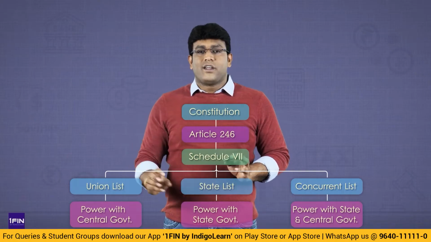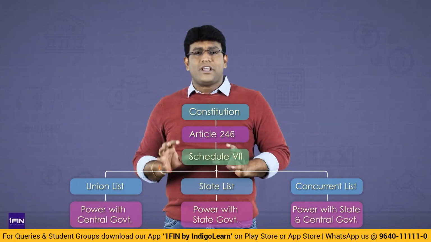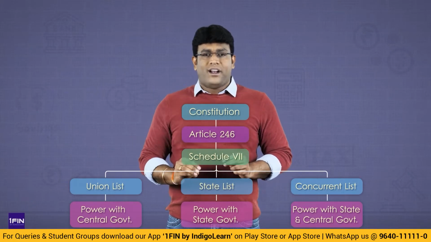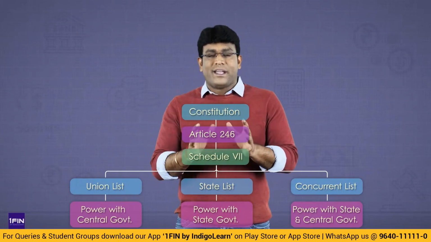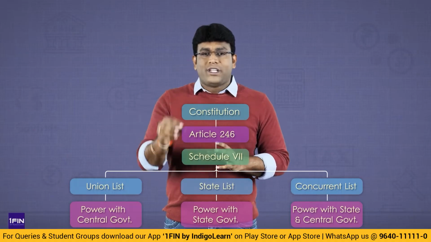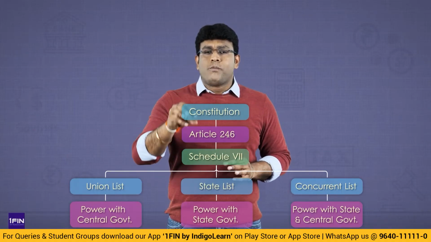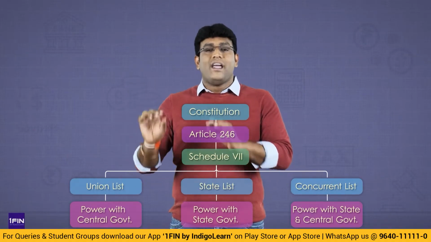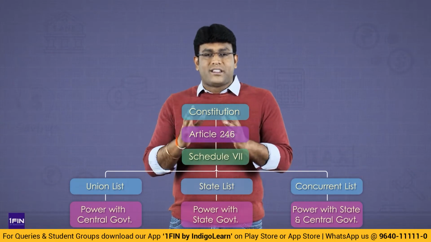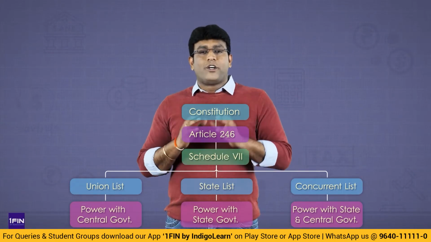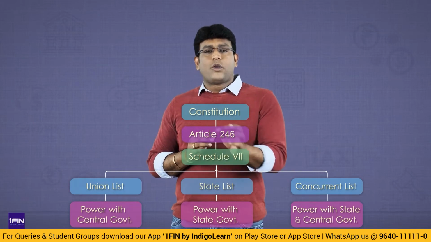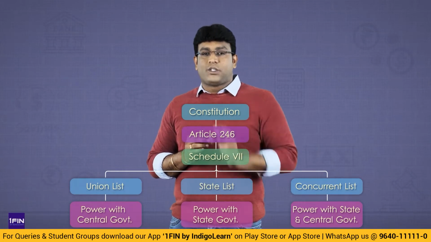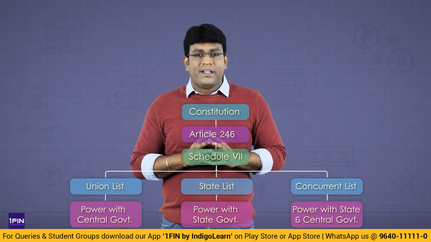The Union list contains those matters on which exclusive power to levy is with the central government. That means exclusive power to take decisions with respect to matters contained in the Union list is only with the central government, nothing but Parliament. But when I talk about the state list, it contains those matters on which exclusive power to take decisions is with the state government.